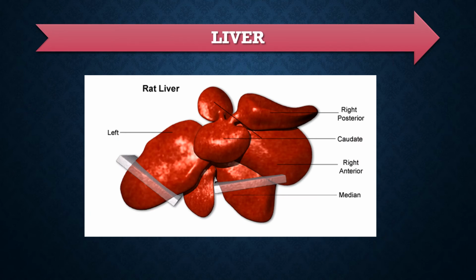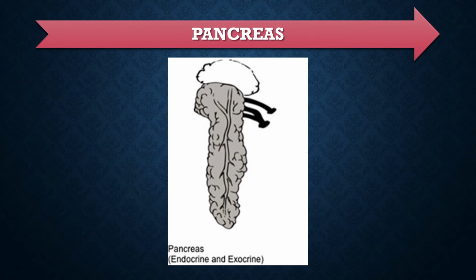The liver is the largest gland of the body, located in the upper right side of the abdominal cavity below the diaphragm. It is made up of 5 lobes. The liver secretes bile. It helps in the emulsification of fat. Here the gallbladder is absent. The pancreas is the second largest gland, located in the loop of the duodenum. It secretes pancreatic juice which contains digestive enzymes such as trypsin, chymotrypsin, pancreatic amylase and pancreatic lipase.